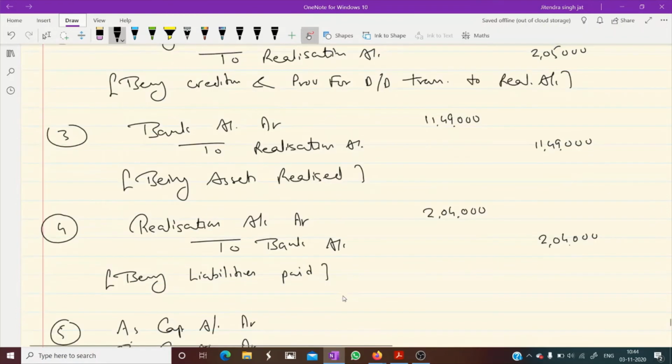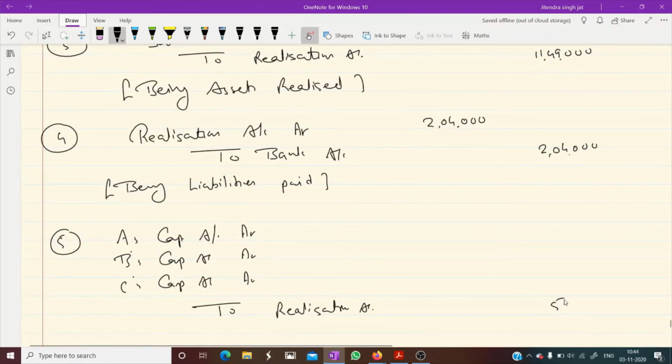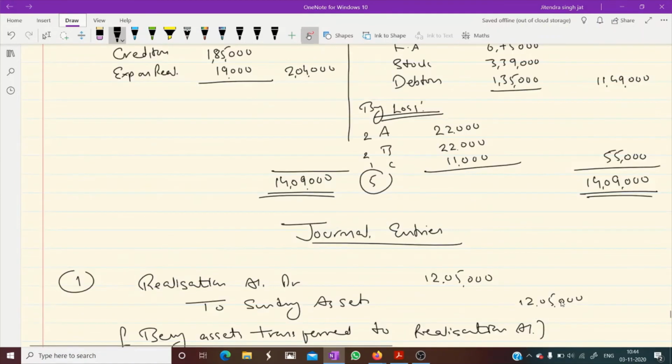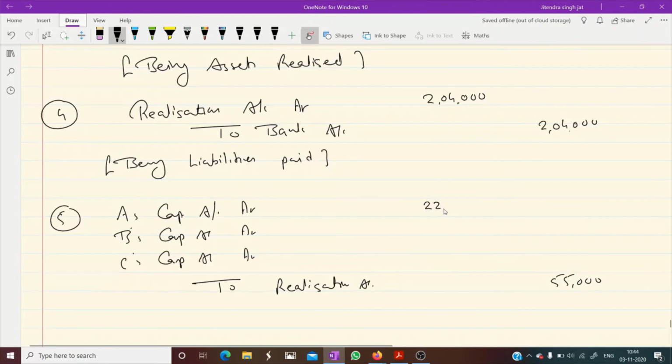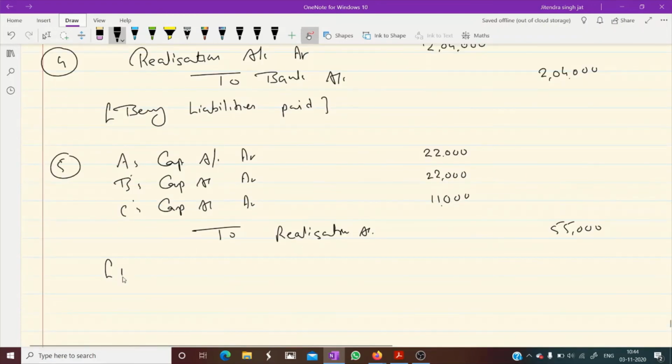The loss is 55,000: 22,000, 22,000 and 11,000. Being loss transferred to partners' capital accounts.